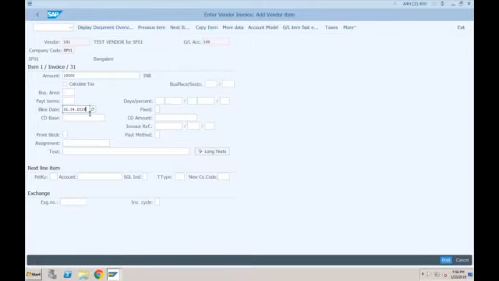Baseline date is the date based on which the system will determine the due date of this invoice. And you need to specify the posting key here. Can anyone tell me what is the posting key that we normally use for asset purchase, asset debit? 70, 75? 70 for acquisition and 75 for retirement, right? And we need to specify which asset we are debiting here.